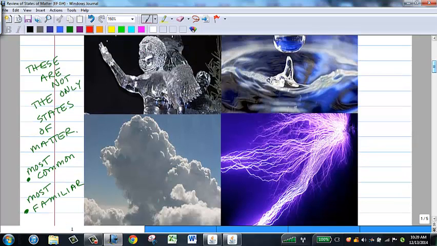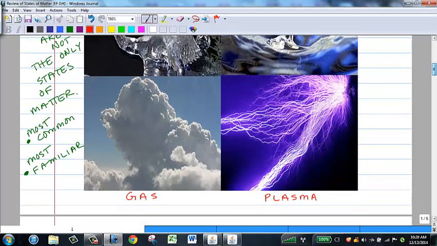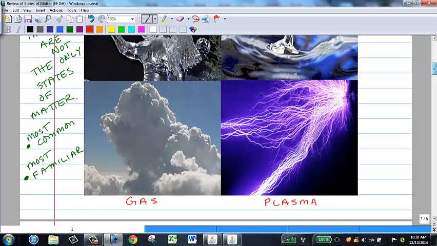These are not the only states of matter. There are other states of matter than these 4, but these are the most common and the ones that we are most familiar with, the ones that we understand the most.